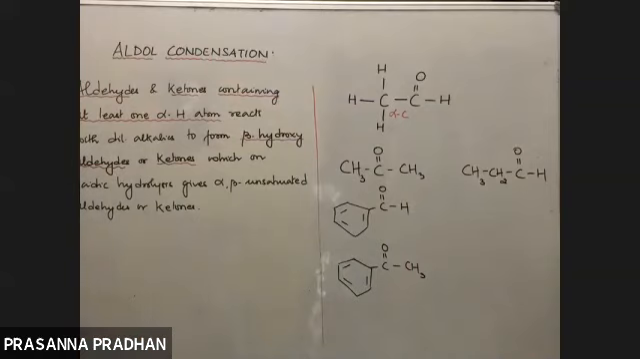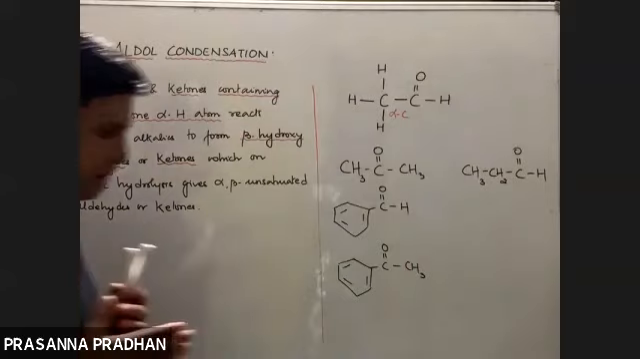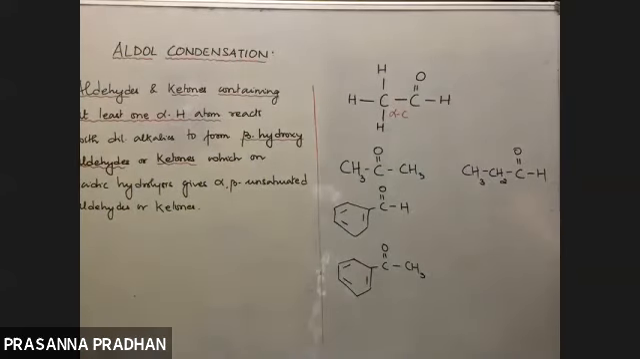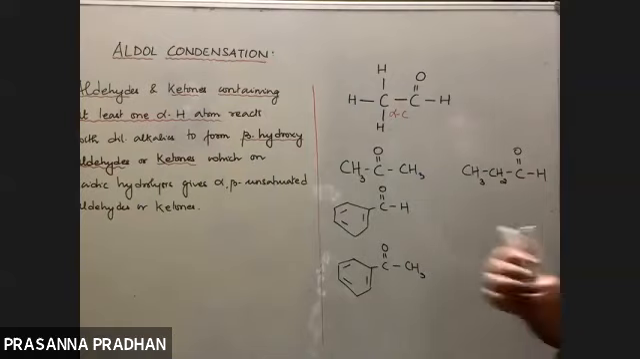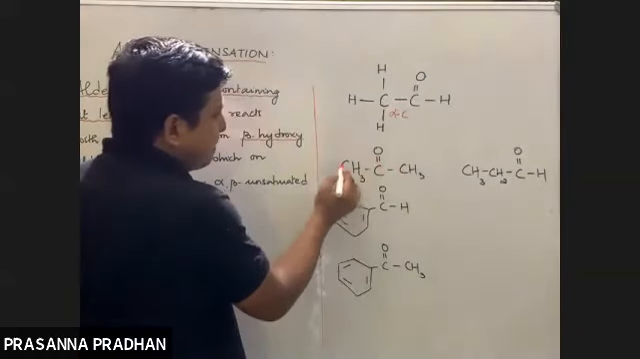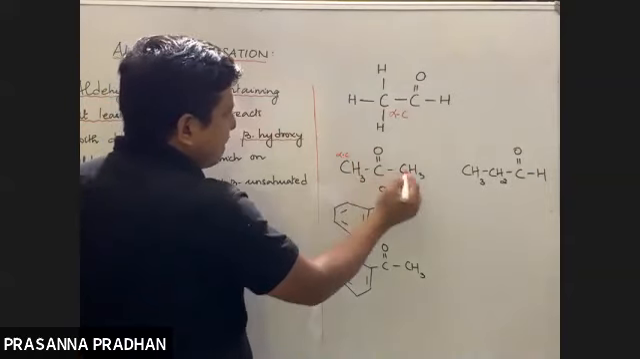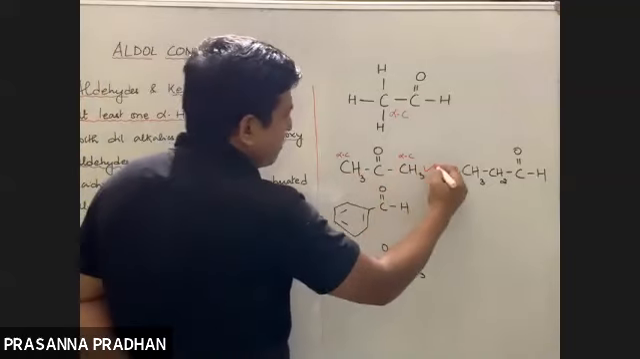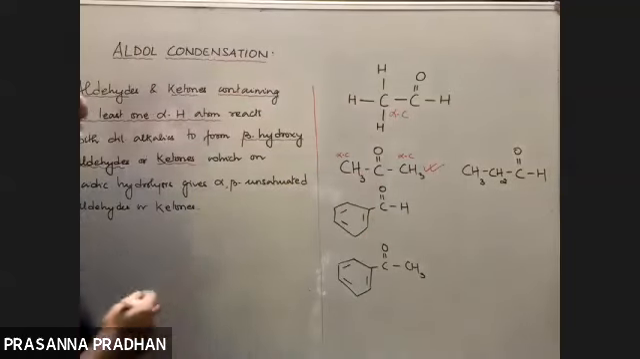So what is the condition? Presence of alpha hydrogen. What is alpha carbon? The carbon connected to the functional group. What is alpha hydrogen? The hydrogen connected to the alpha carbon. So here, what is the functional group? C double bond O, this is the functional group. So this is the alpha carbon. Does it contain alpha hydrogen? Yes, 6 alpha hydrogens. So this will undergo aldol condensation.